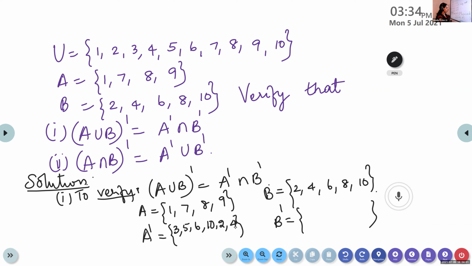The elements which are not in B. So it will be B dash: 1, 3, 5, 7, 9. Very good. Now let's find out what is A union B.